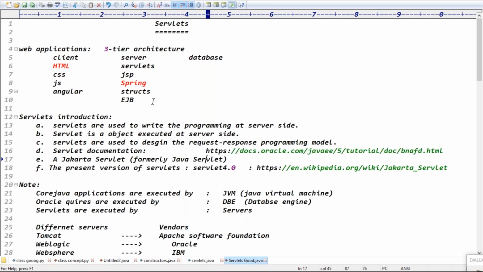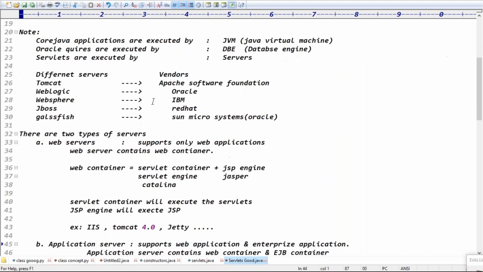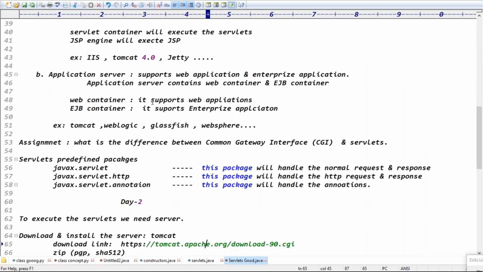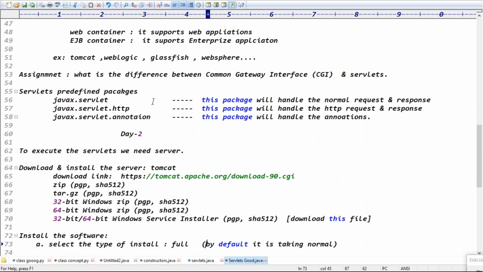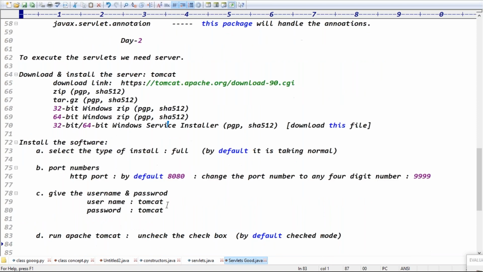Even in the last class, we were showing some websites, checking the API documentation, and looking at different types of servers. Slowly I'm taking the points, guys. To execute the servlets, we need the servers. Today we'll go for the server installation. Download the server; this is the file we have to download. Initialization means the initial software setup, 4 steps required.